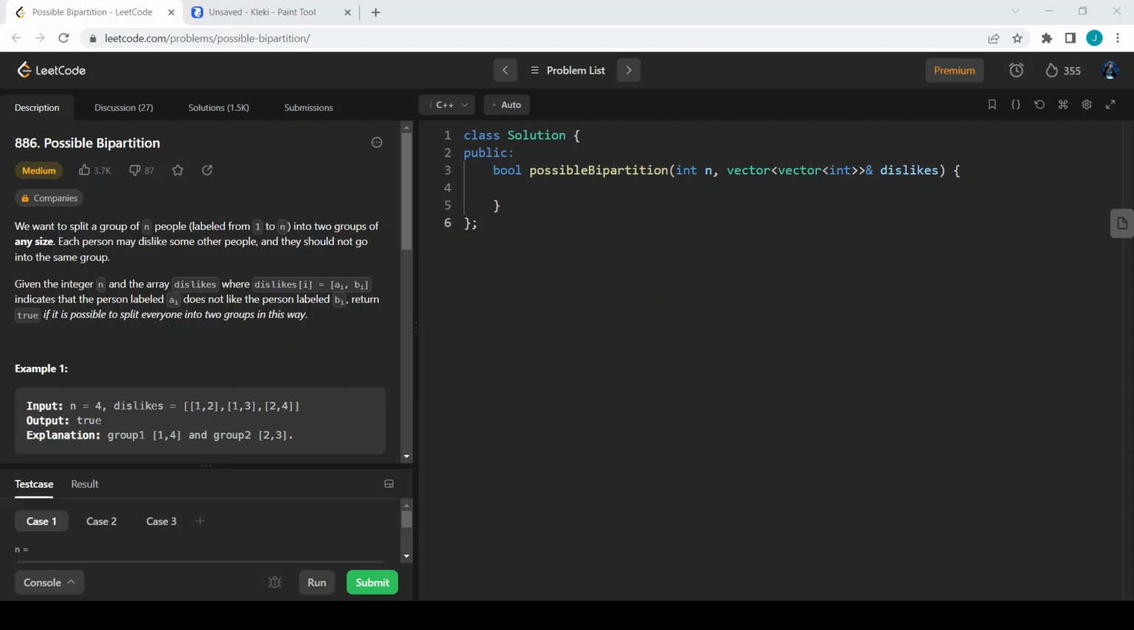Today let us solve the LeetCode daily challenge. The problem is Possible Bipartition. So we want to split a group of n people labeled from 1 to n into two groups of any size.